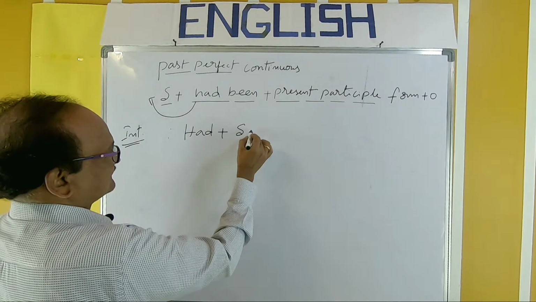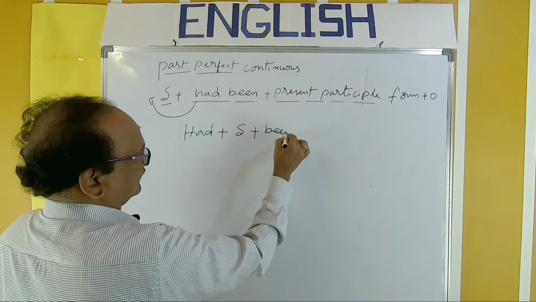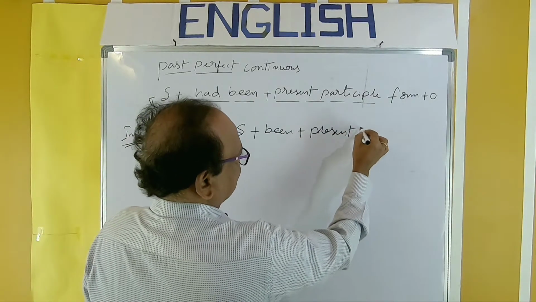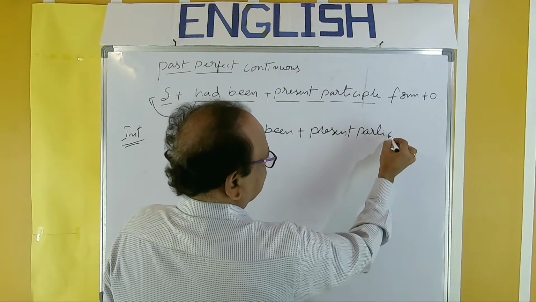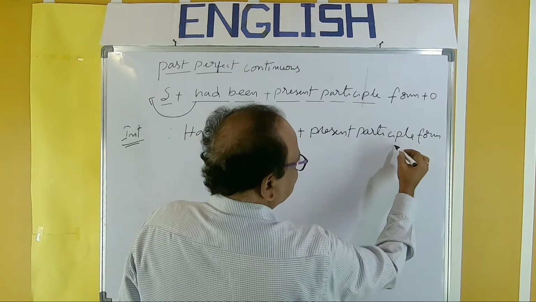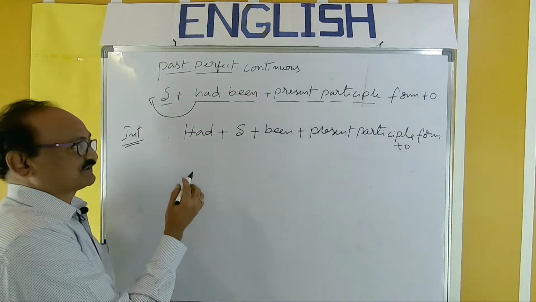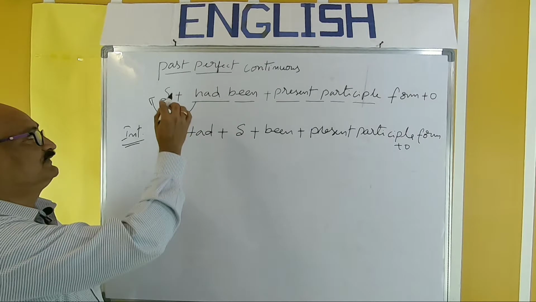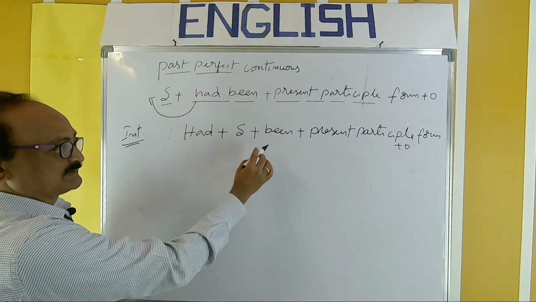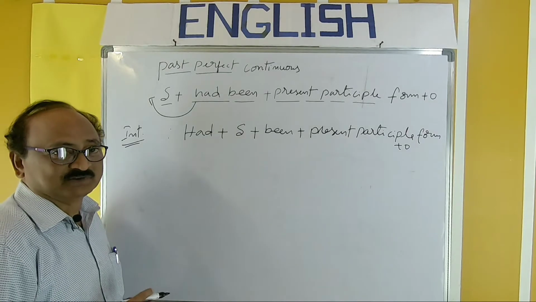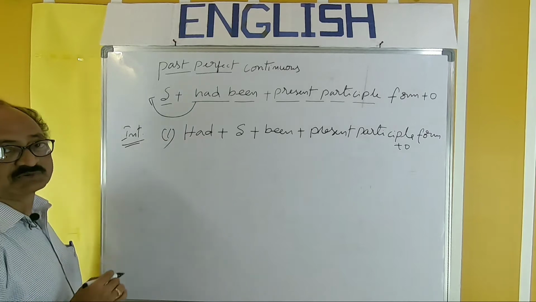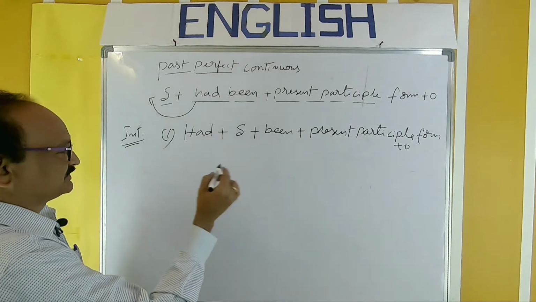Had plus subject plus been plus present participle form plus object. So that is the structure of the interrogative form of past perfect continuous: had plus subject plus been plus present participle form of verb. We'll take examples later. This is the first type of question, that is, the yes/no question.